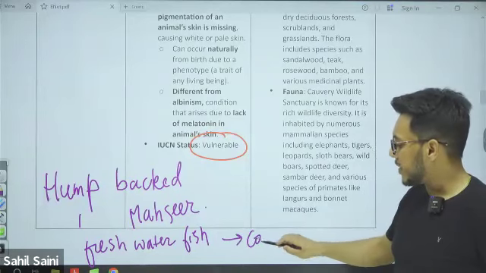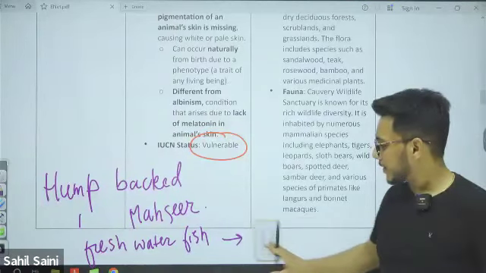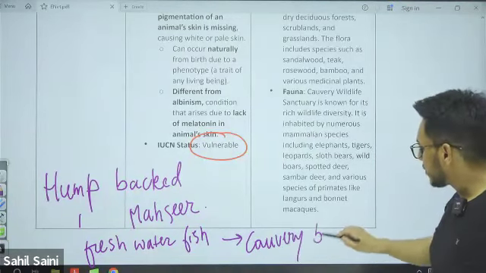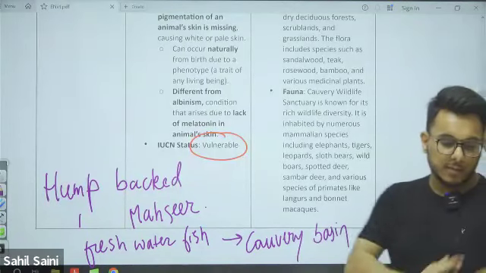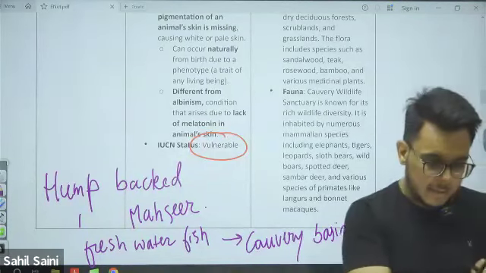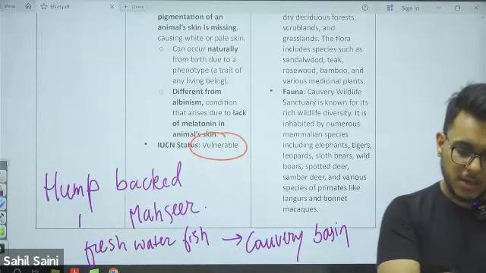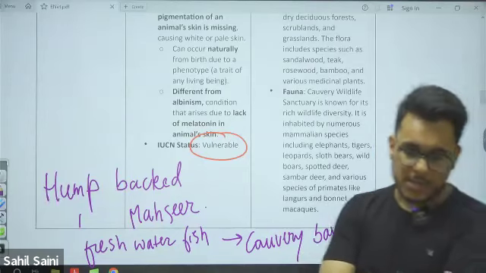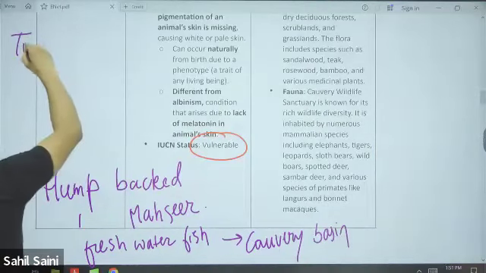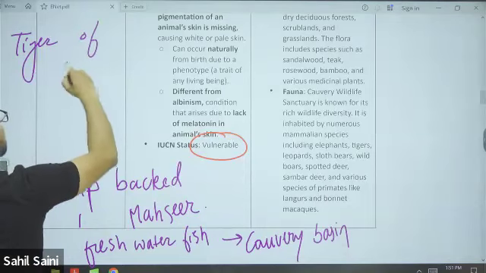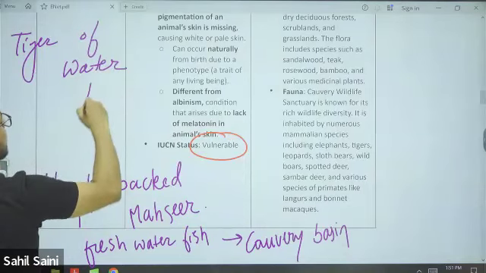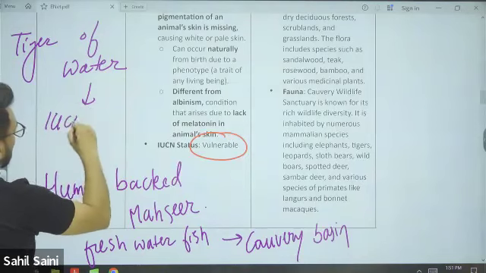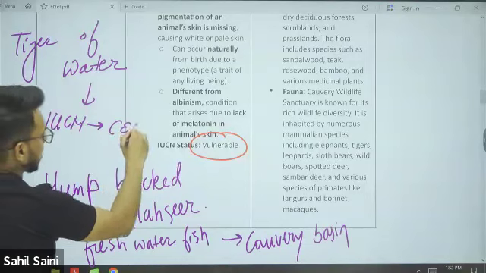It is called the tiger of water. On the IUCN Red List, its status is critically endangered.